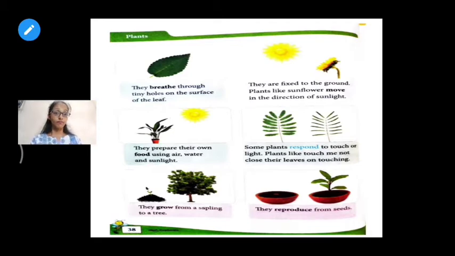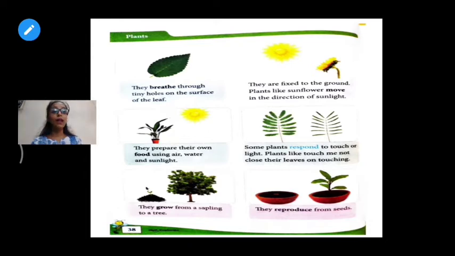Now, plants prepare their own food. Yes or no? Plants do not need anyone to prepare their food. So what all things do plants need to prepare their food? They need air, they need water, they need sunlight to prepare their food.